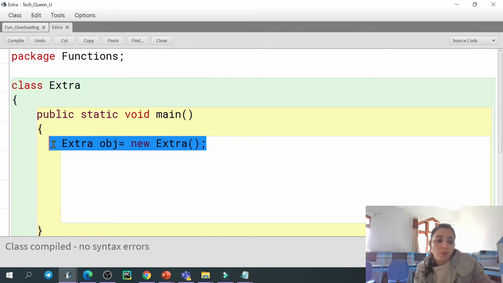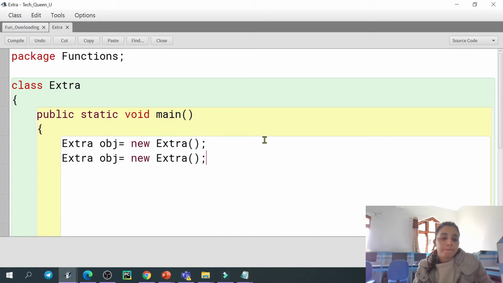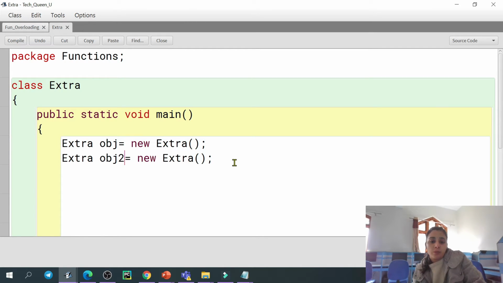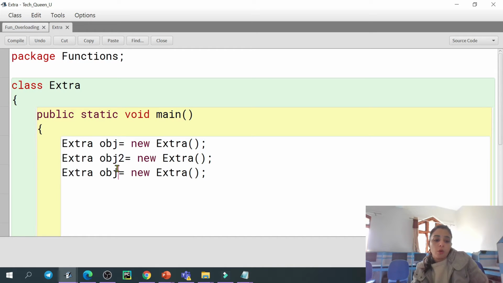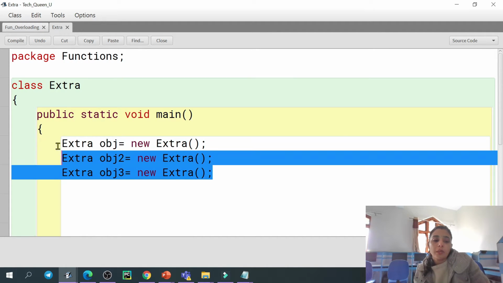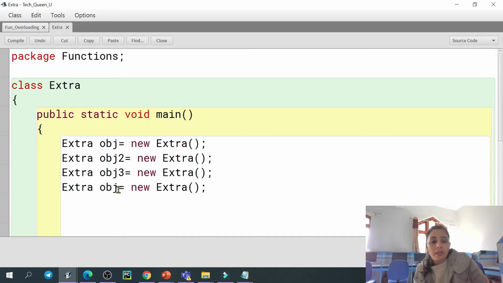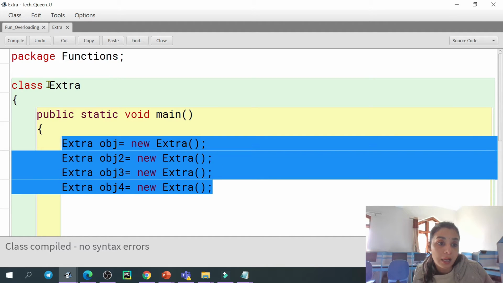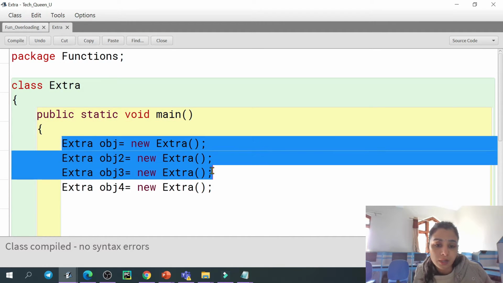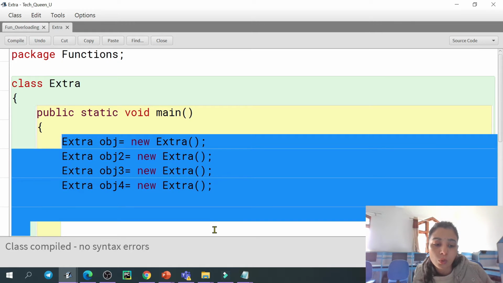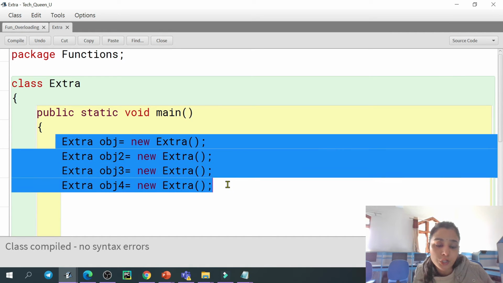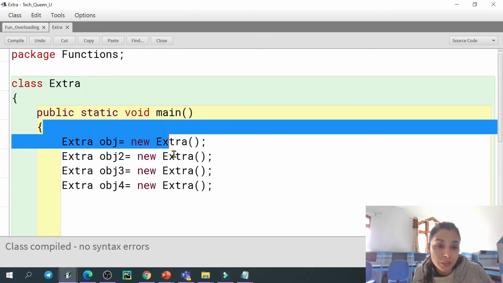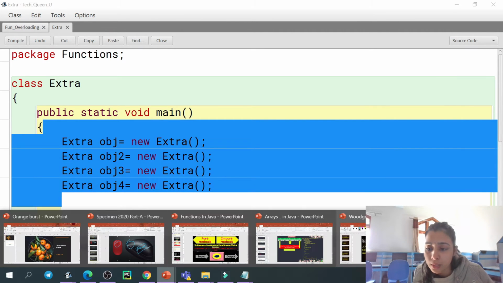Now with the help of one object we can call the other members of the same class. But here I just want to tell you there can be any number of objects. Surely you have to give them different names: this is my object 2, this is my object 3. There is no restriction that you can create only one or two objects; you can create as many as you want. That's why we can say the class is an object factory, because in this factory we can create so many objects. There is no counting for that. So this is the relationship between the class and the object. So jumping back to the PPT.